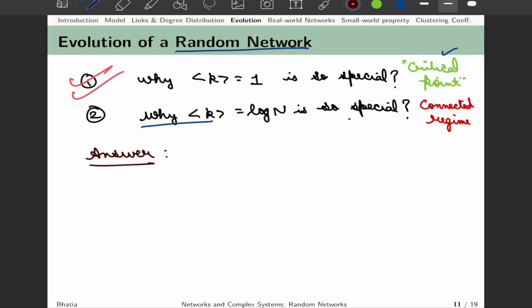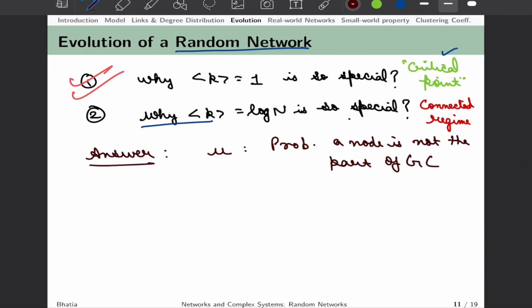Dear students, in this lecture, we'll answer our second question, that why average k should be equal to log n for emergence of the connected regime. Now to answer this question, we will again start from the probability u, and this we call as probability that a particular node is not the part of GC.